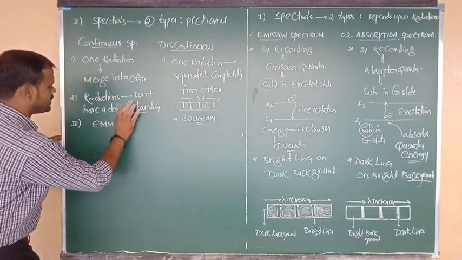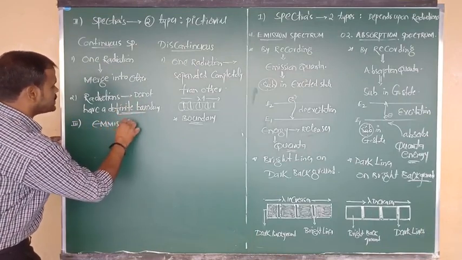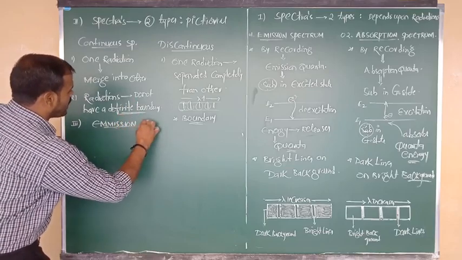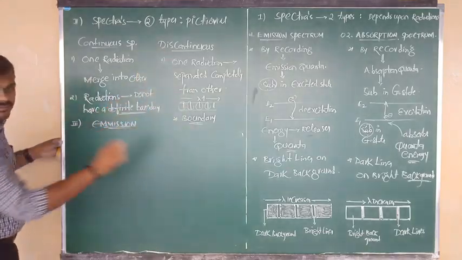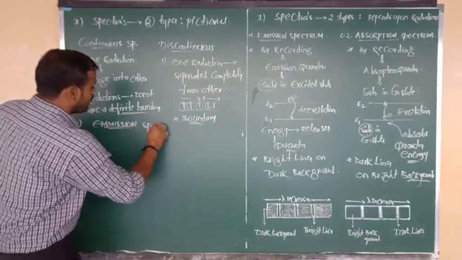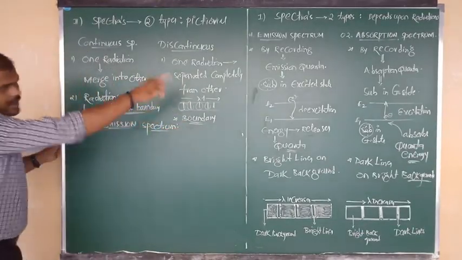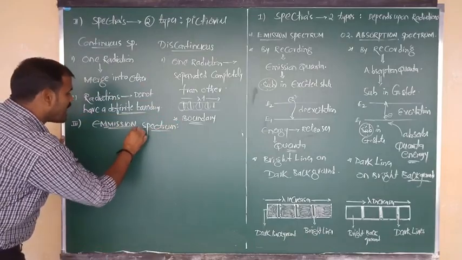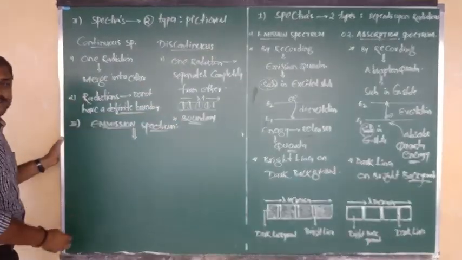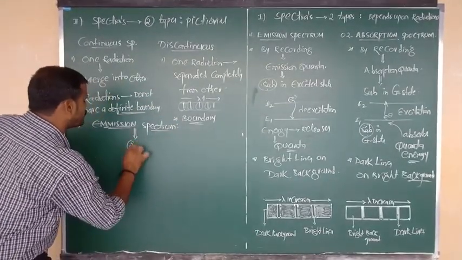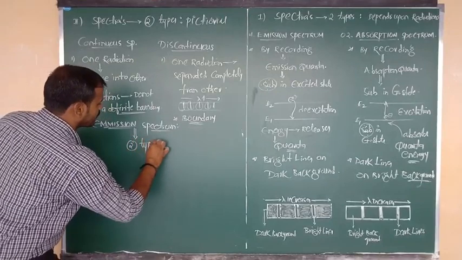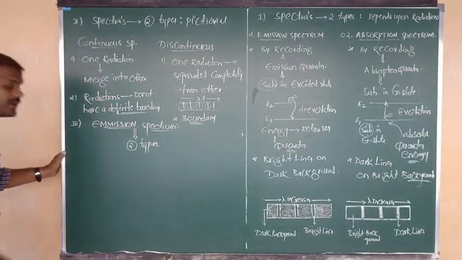Good? Next, the type 3 classification, which is only about the emission spectrum. Which type of spectrum? Emission spectrum. Again we have to say what is meant by emission spectrum. I have already given every piece of information, but here we are discussing the emission spectrum. It is again classified into two types.